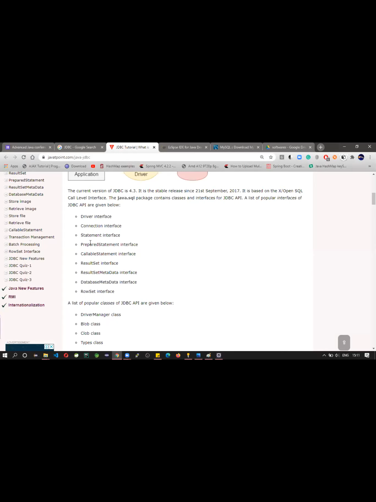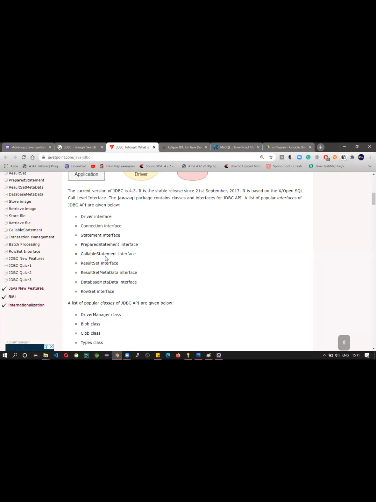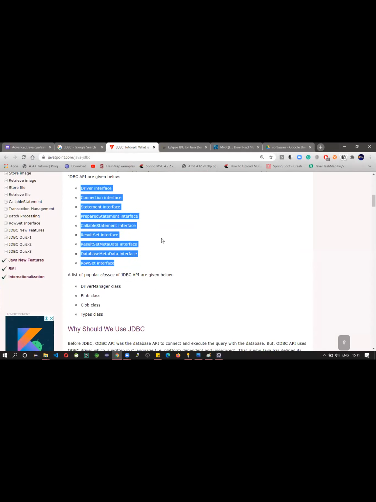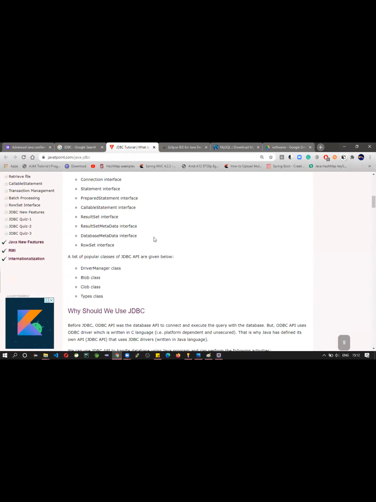If you observe properly, you cannot work with the interfaces directly. Means we cannot create an object for an interface, right? Do you remember this point? We cannot create an object for the interface, but still we are able to access those functionalities. And these are interfaces and these are classes: a driver manager class, blob class, clob class, types class, various classes available in the API. We will see a lot of classes.